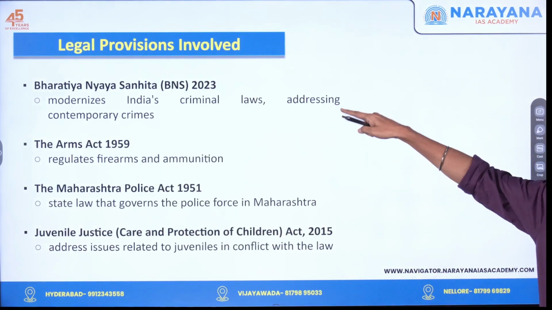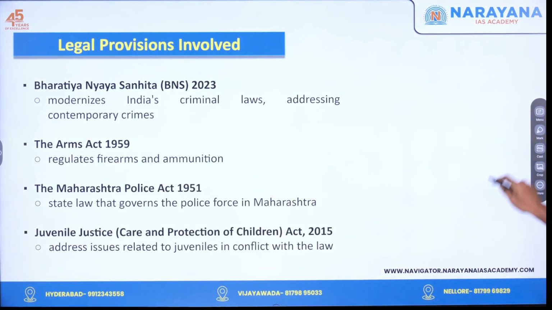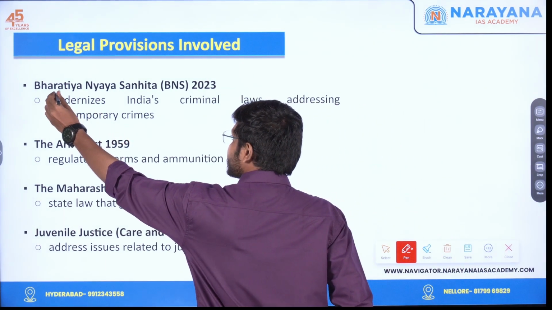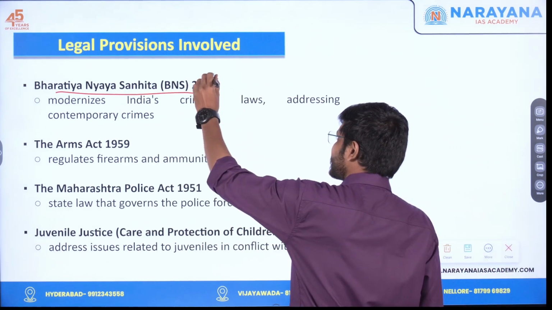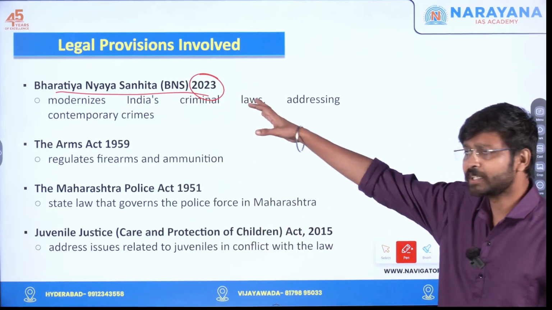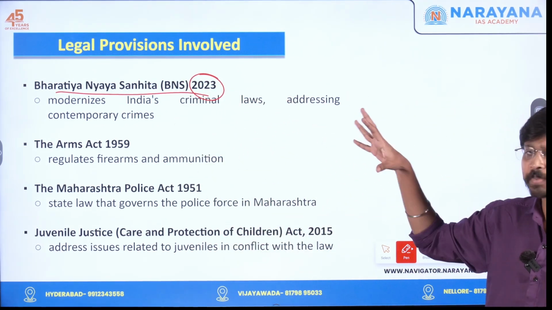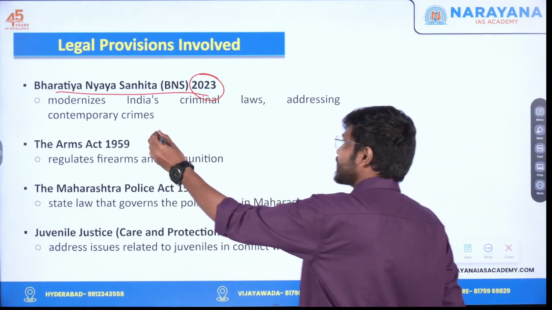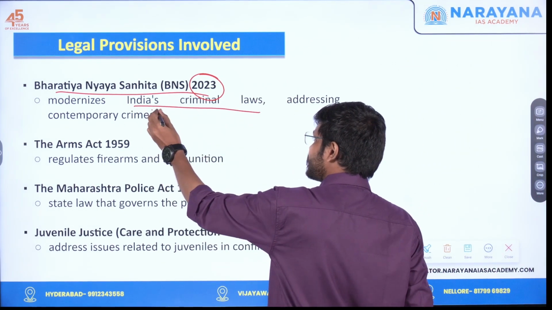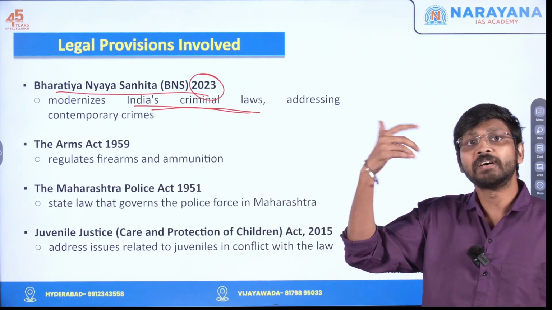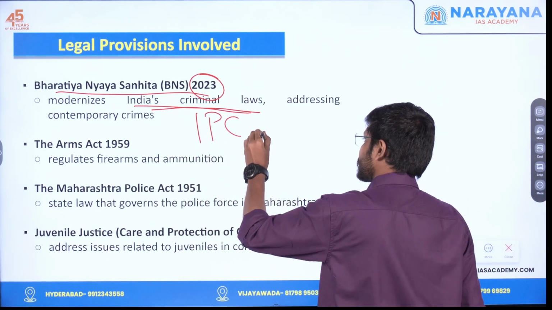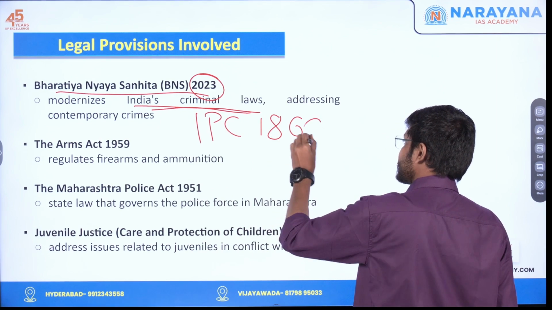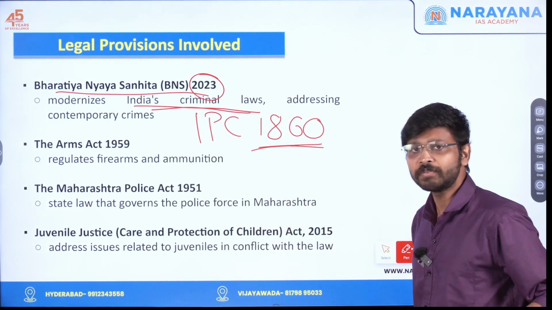Alright, so these are the three important legal provisions which were framed by the Maharashtra Police. One is Bharatiya Nyaya Sanhita or BNS 2023. This is the most recent one, which was enacted only in 2023. So what is the purpose of BNS? That is to modernize India's criminal laws. Why do we have to modernize India's criminal laws? Because earlier we were using the IPC only. IPC means Indian Penal Code, that was enacted in 1860. 1860 means it was enacted during the period of the Britishers.